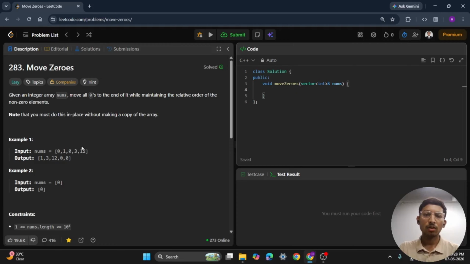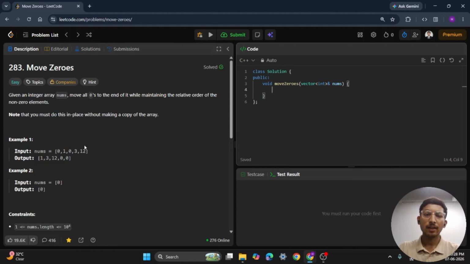So let's focus only on the non-zero elements. In the example 0, 1, 0, 3, 12, the useful elements are 1, 3 and 12. If we place them at the beginning of the array, it becomes 1, 3, 12. After that, we don't care, so we can simply fill the remaining positions with 0.